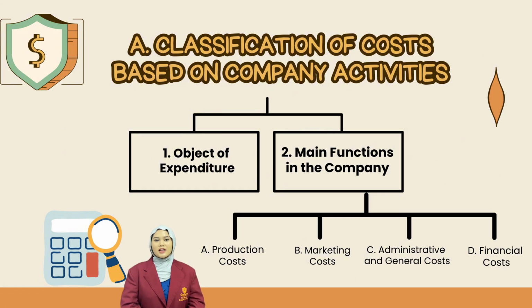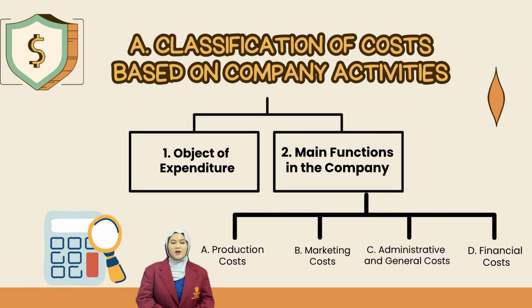Next topic, administrative and general costs. These are costs incurred to coordinate production and marketing activities. They include all expenses related to general and administrative function, usually covering the overall management process of the company. Last topic, financial costs. These are costs that arise from performing financial function, such as interest expense for obtaining capital or loans used to purchase raw material. Now, I'll hand over to Maris.